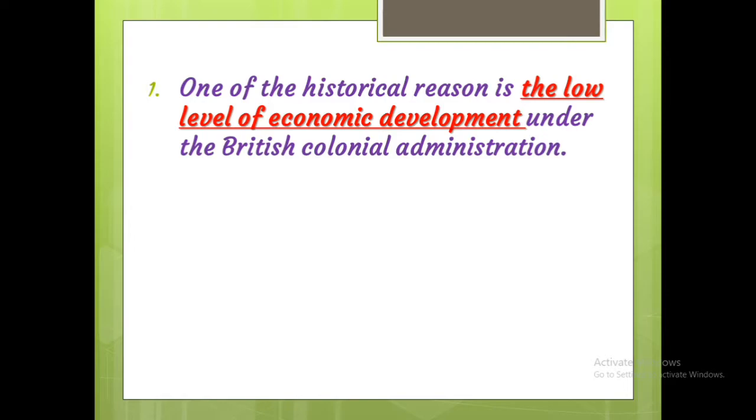This is one of the reasons for the poverty. What is one of the reasons for poverty? Low level of economic development under the British colonial administration. Why is there a low level of economic development? Because the policies of the colonial government ruined traditional handicrafts and discouraged the development of industries like textiles.